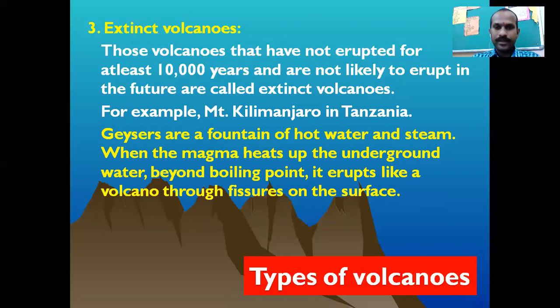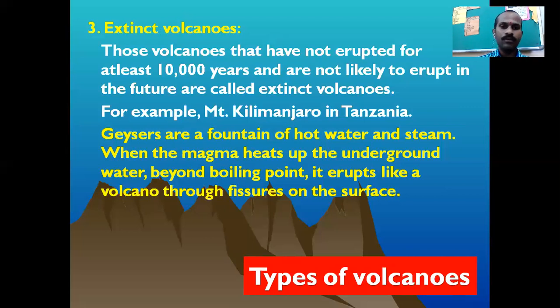Geysers are fountains of hot water and steam. It means the water is thrown out from inside the earth onto the surface in the form of a fountain. Generally the water we get from tube wells is cold, but here the water that is thrown out is hot, and with the water the steam is also thrown out.